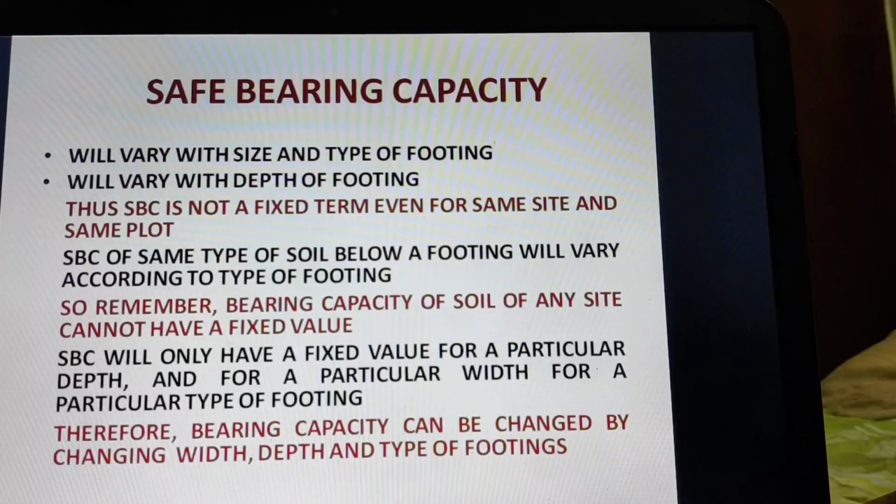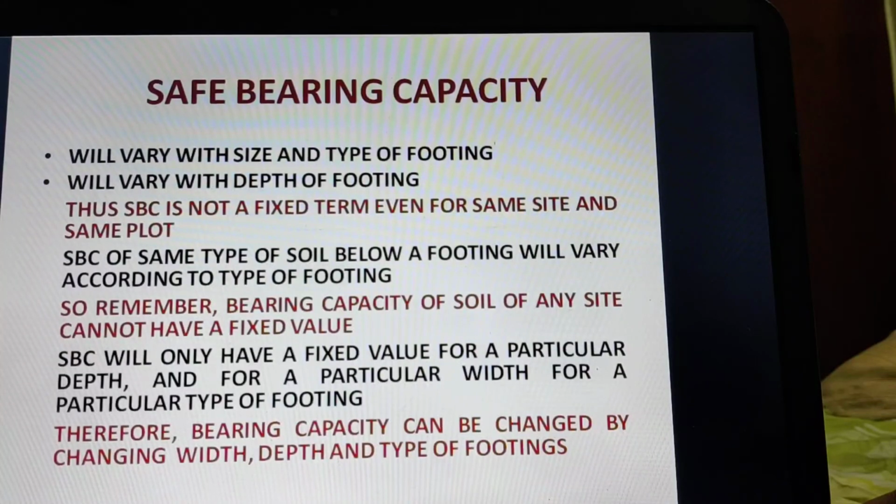So it is important that whenever we, as a designer, want some higher bearing capacity of the same site, we can refer the geotech report to the consultant for giving higher bearing capacity, and then the soil consultant will carry out the calculation, and accordingly he will change the depth or width of the footing or type of footing, and he will suggest higher bearing capacity.